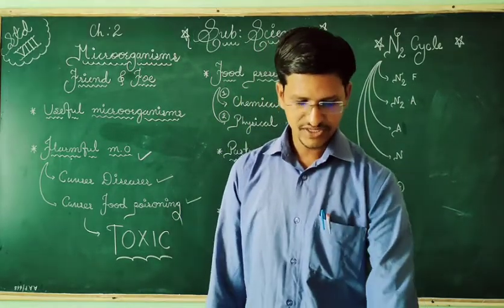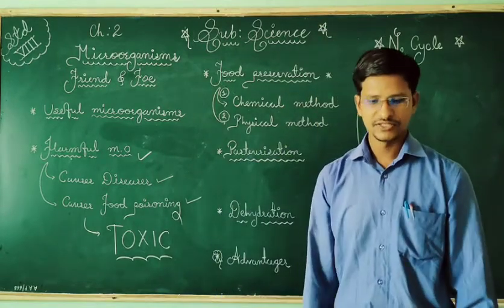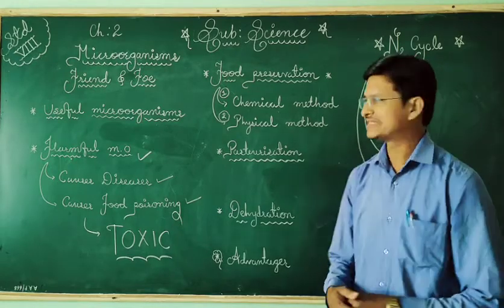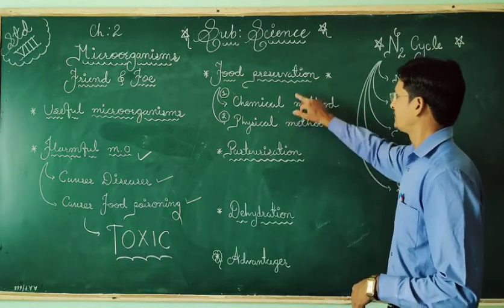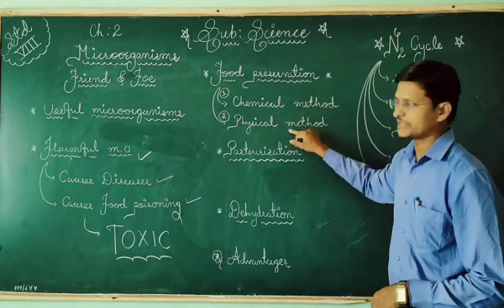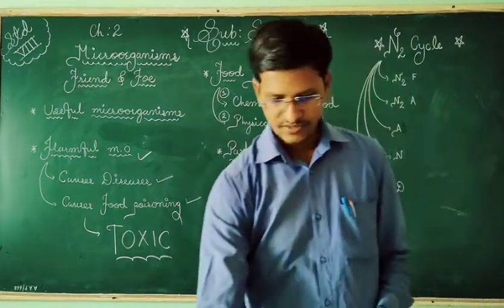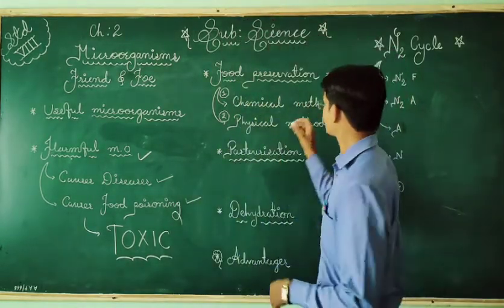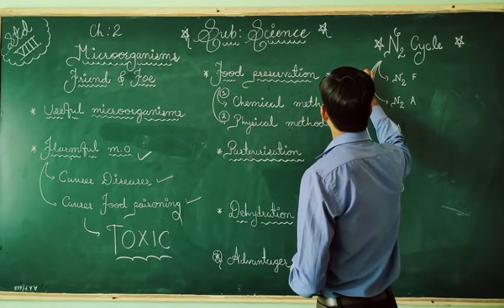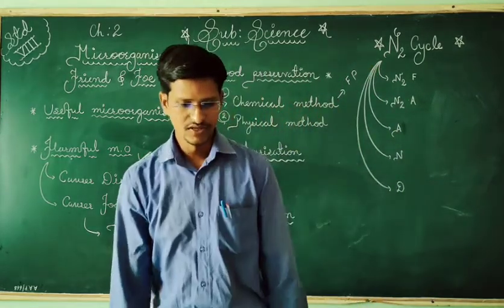Next, the definition of food preservation: the process by which the spoilage of food is prevented using chemical or physical methods. That is called food preservation. The first is the chemical method, food preservatives.